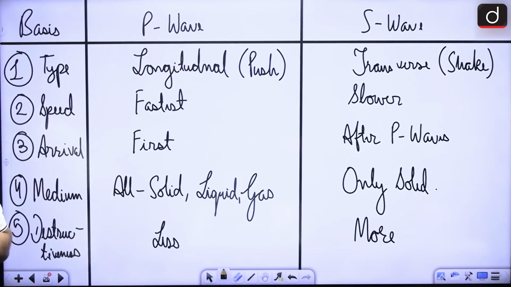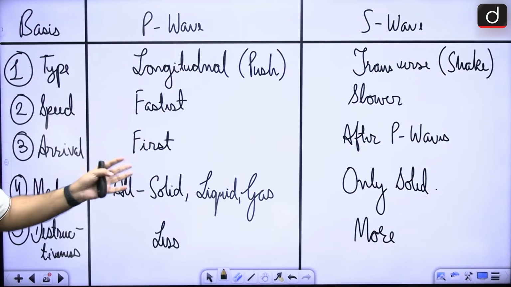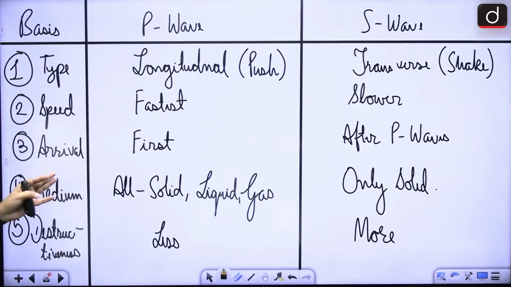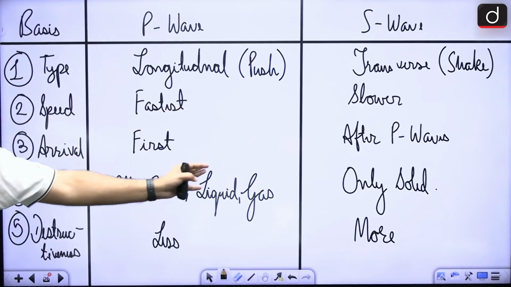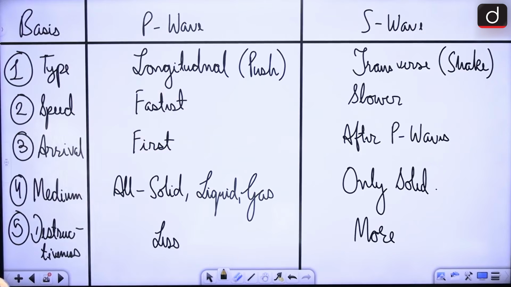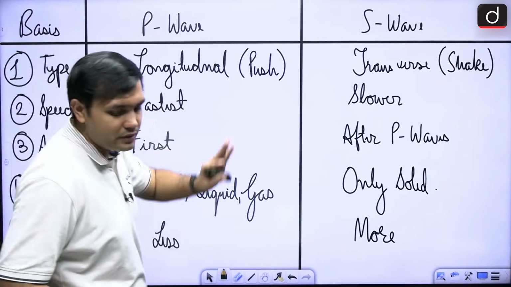Which will arrive first to the surface of the earth? It will be the primary wave, and a secondary wave arrives after the primary wave, right? What is the medium here? So all mediums, it is able to travel through all the mediums. Secondary wave is only through solid medium, right? And which is more destructive? The secondary wave is more destructive.